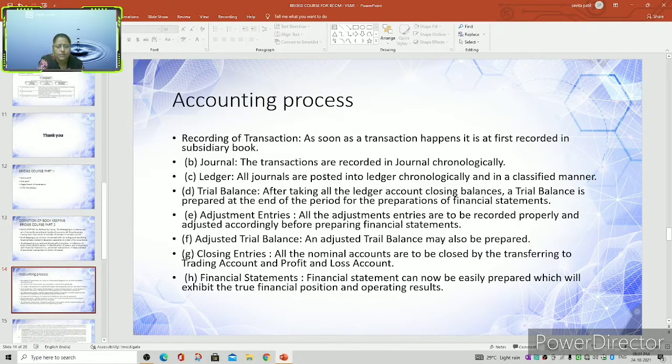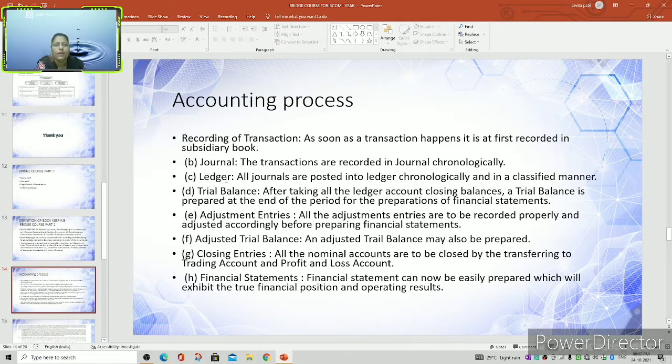Now let us see the accounting process. Recording of transactions: as soon as a transaction happens, it is first recorded in a subsidiary book. Here the journal is called the original entry book, also called a subsidiary book. As and when the day-to-day transactions take place, they should be recorded in a book called the journal, which is also known as the day book, in chronological order.